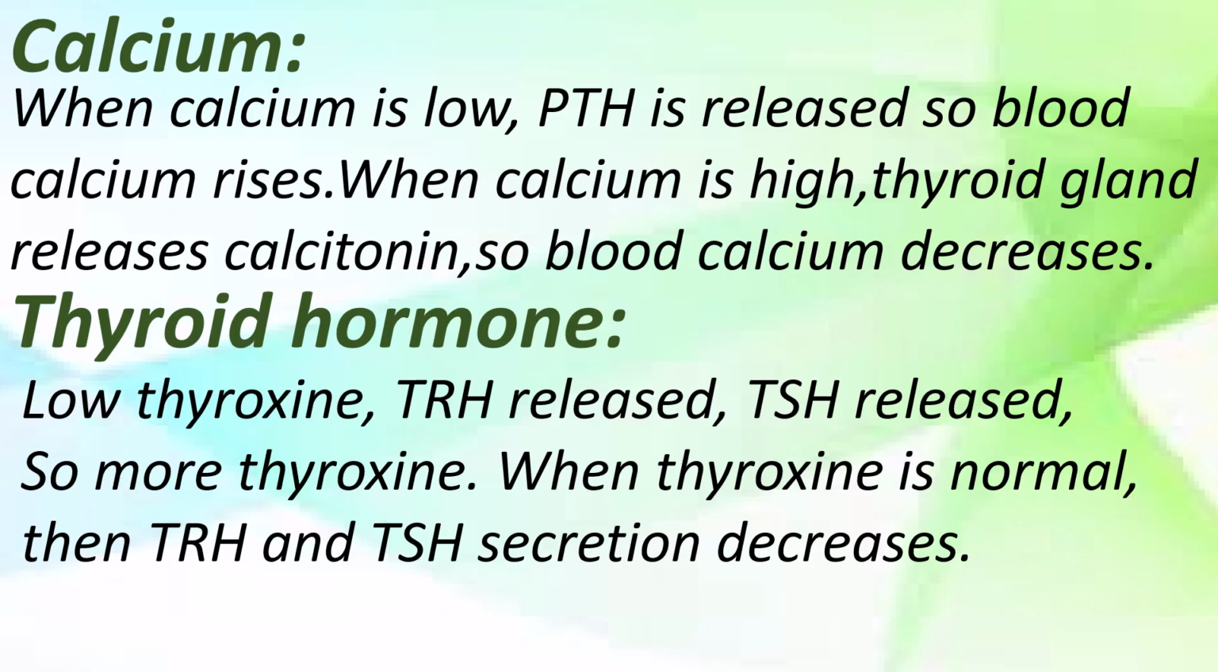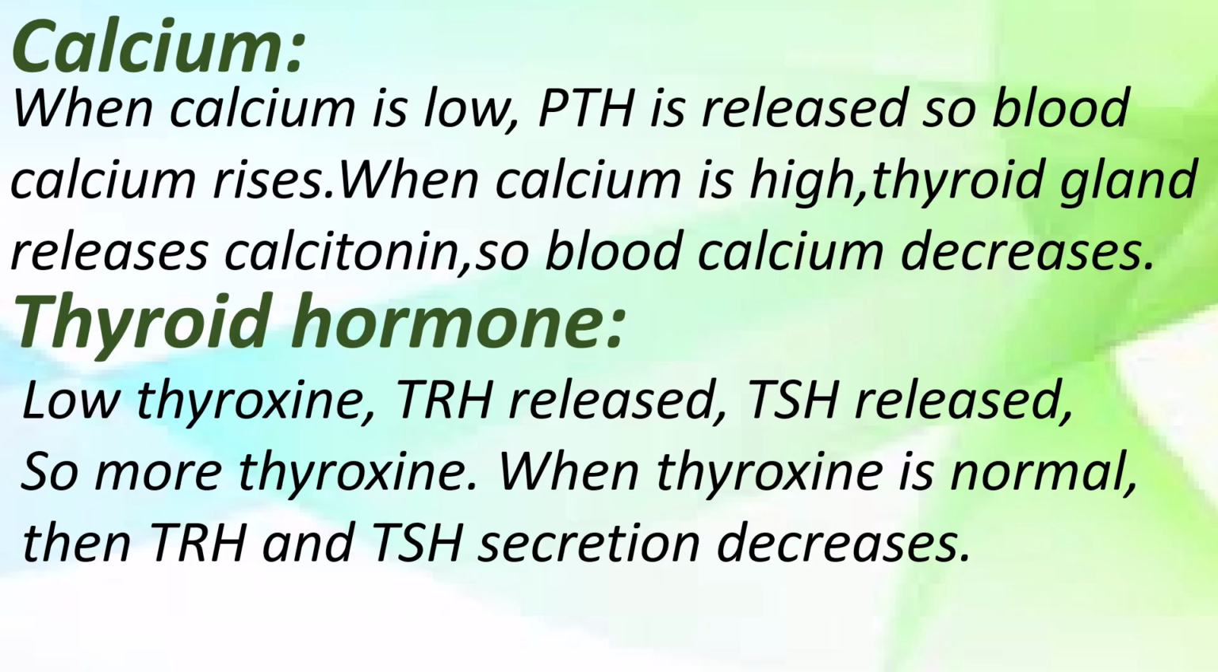Now, thyroid hormone regulation. Low thyroxine, TRH release, TSH released, so more thyroxine. When thyroxine is normal, then TRH and TSH secretion decreases. So, in thyroid hormone regulation, it is called the hypothalamus pituitary thyroid axis.